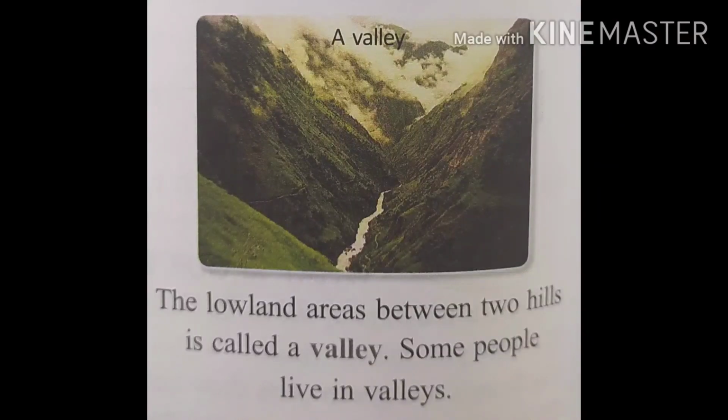Then valleys. Now let us understand what a valley is. The lowland between two hills is called a valley. It looks beautiful with colorful flowers and green plants. Some people live in valleys.